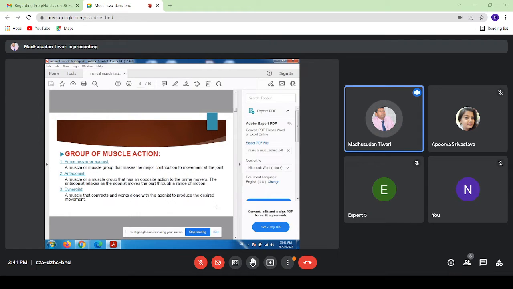Now, the group of muscle action. See, these things you have already studied in BPT and MPT also. These are the very basic things, but again, I need to go through them from the basics. A group of muscle action.